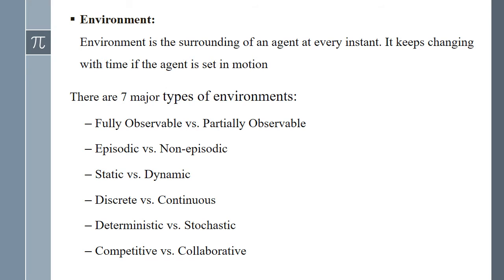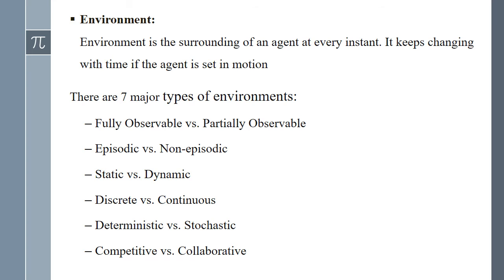The fifth one is deterministic versus stochastic. Deterministic AI environments are those in which the outcome can be determined based on a specific state. In other words, deterministic environments ignore uncertainty. Most real-world AI environments are not deterministic. Instead, they can be classified as stochastic. Self-driving vehicles are a classic example of a stochastic AI process.